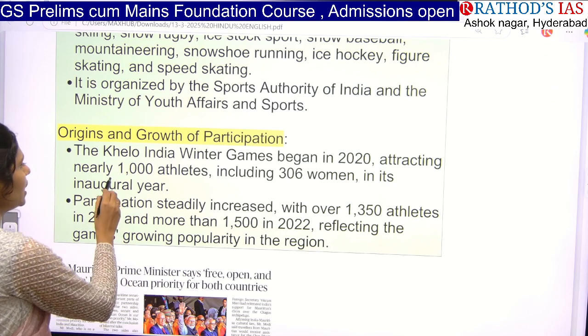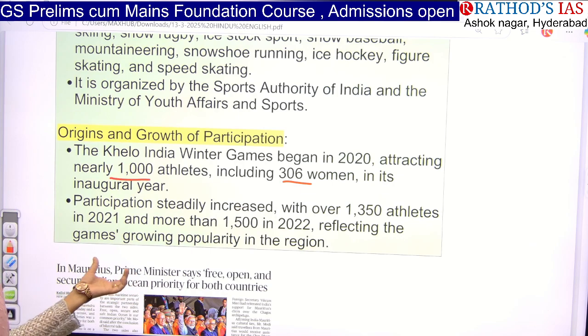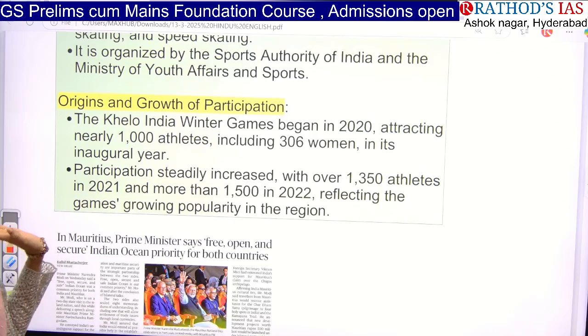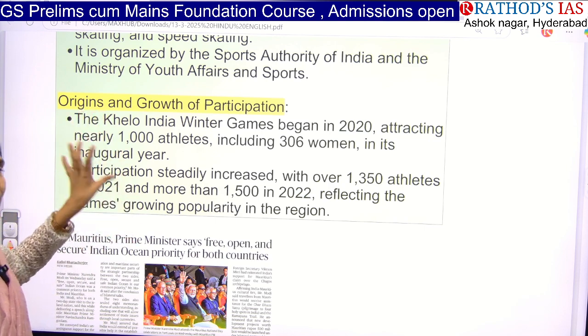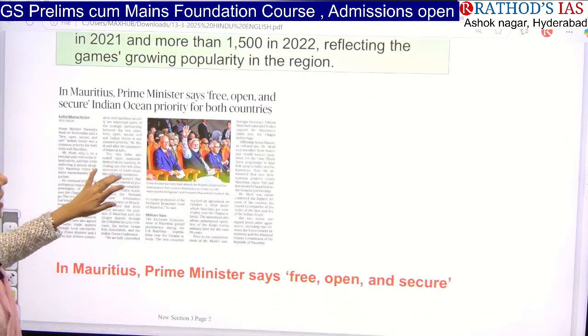Nearly 1,000 athletes, including 300 women, took part in the inauguration. And especially if you see by year, there is a steady increase in participation of the people in this region. So these are some facts regarding the Khelo India Winter Games. And now let us see the next article.